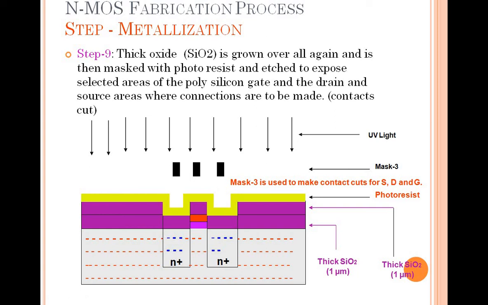See here, I'll explain it clearly. Up to here you are clear. You got your source, you got your drain, and you got your gate here. Three layers have been done. Now you need cuts. Where you need cuts means where you have to insert your wire for the interconnection to the other devices, for external devices. So you need a hole there.